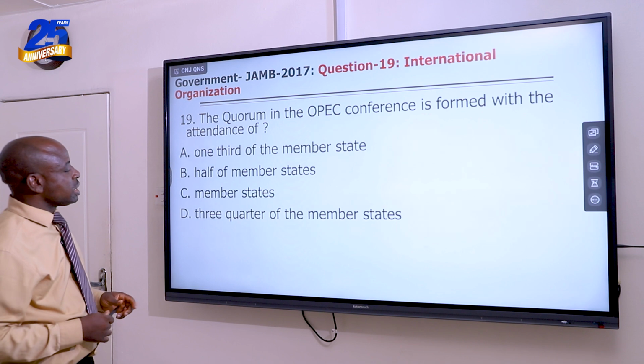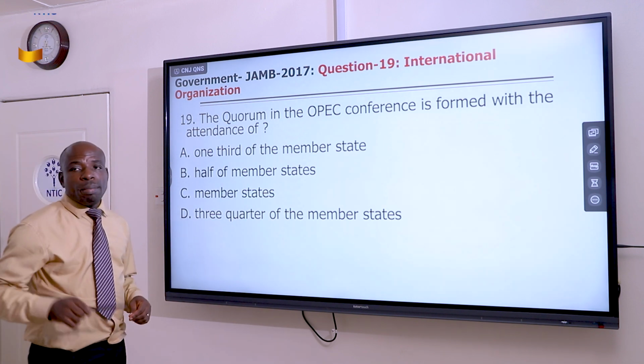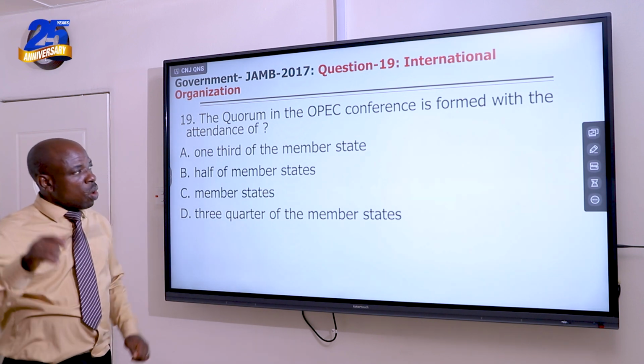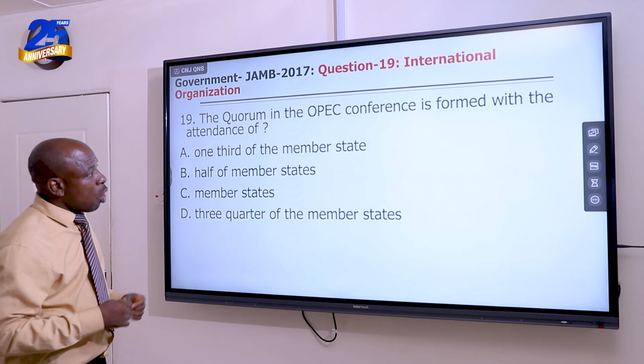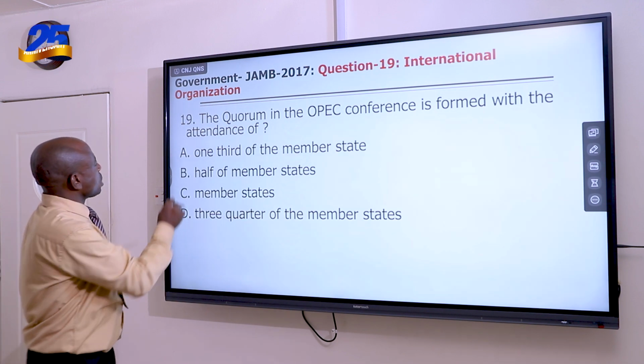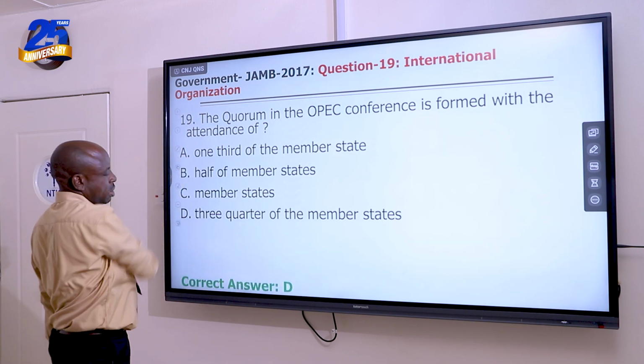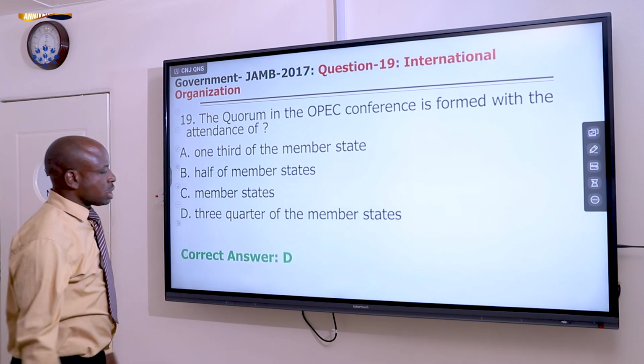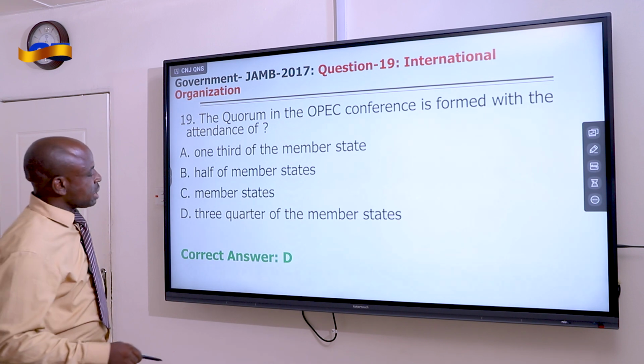The answer is D. Three quarters of member states must be in attendance for an OPEC conference to form a quorum. Let's see what it is for JAMB. D, three quarters of the member states must be present.